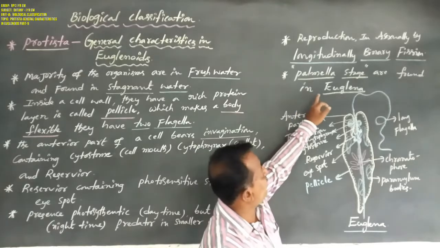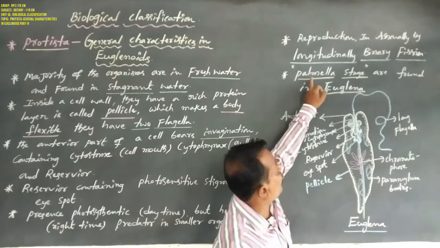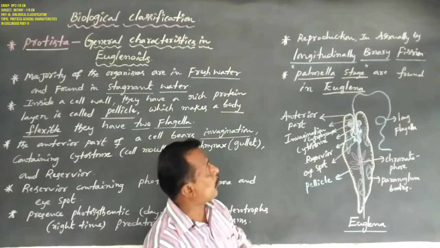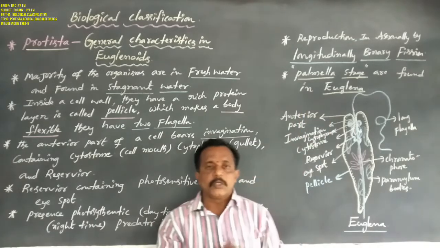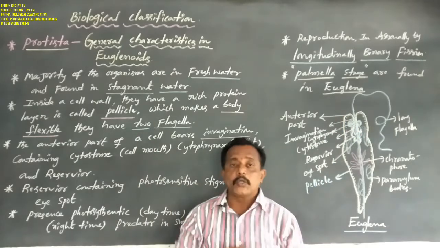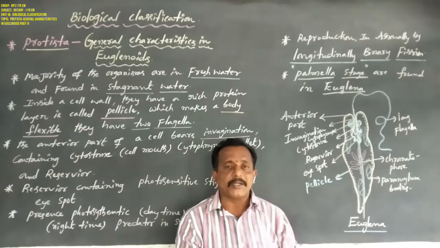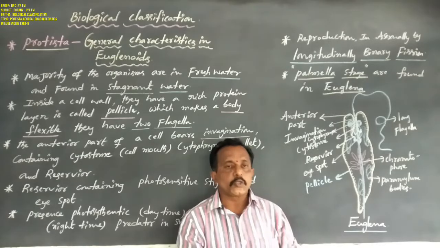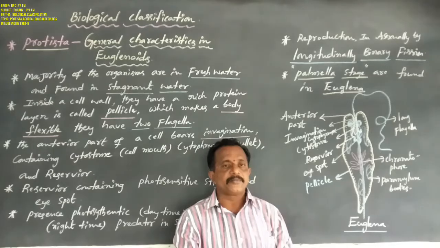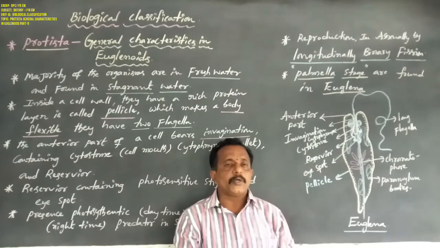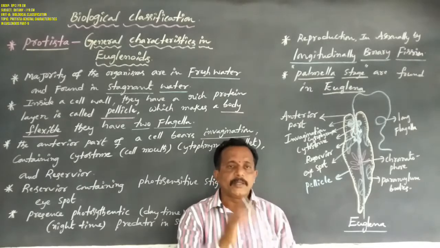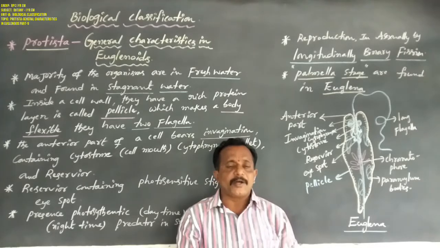And in asexual reproduction the palmella stage is found in Euglena. Euglenids are the best examples here. So Euglena shows the palmella stage, by means of which a group of daughter Euglena cells are formed.